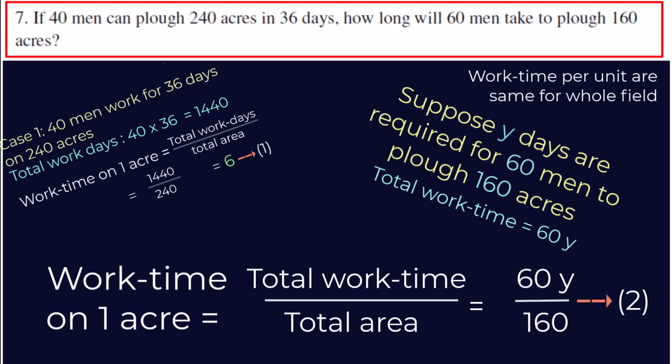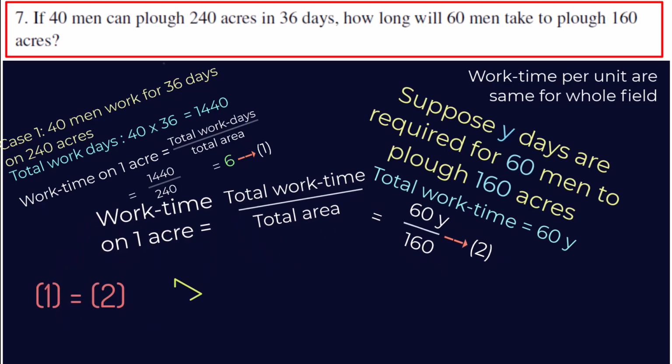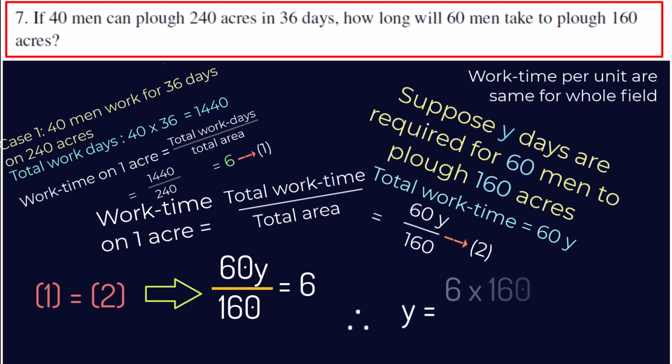Now, we already saw time spent on 1 acre will be same. So, equation number 1 and 2 are equal. Therefore, 60Y divided by 160 equal to 6. This implies Y is equal to 6 times 160 divided by 60. We get Y as 16. Hence, 16 days are required to complete the work.